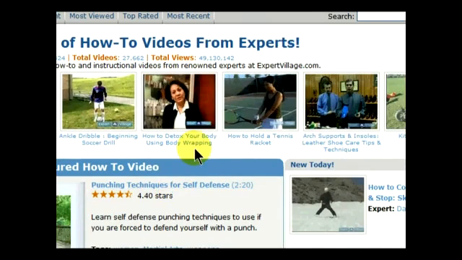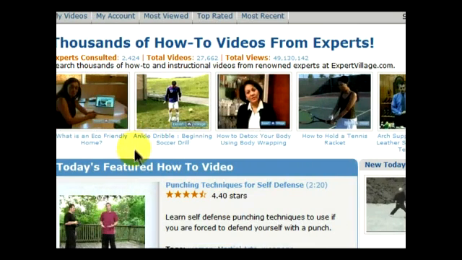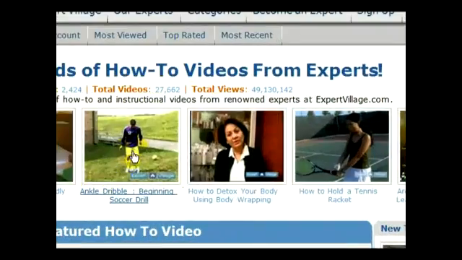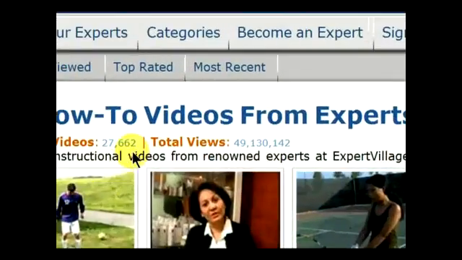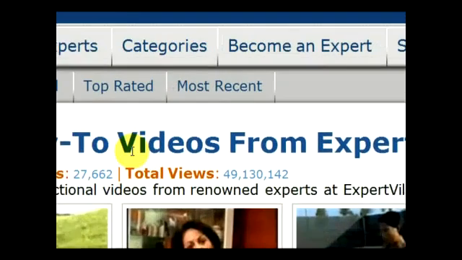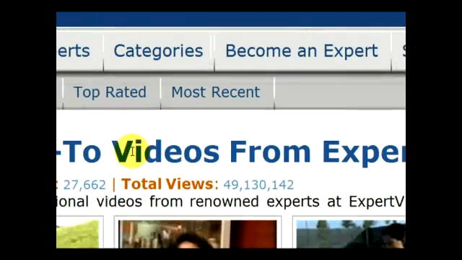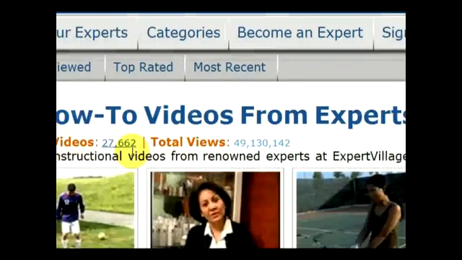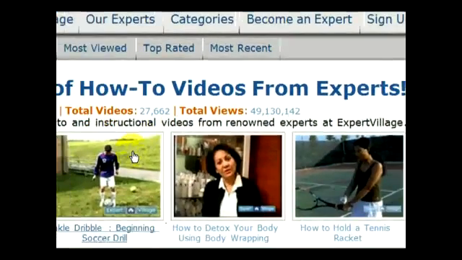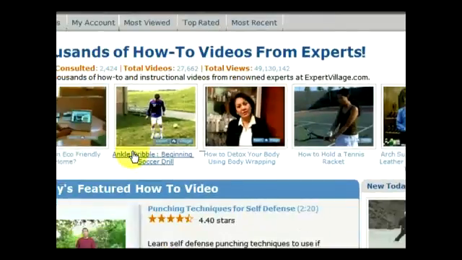Now, if you don't have a mouse with a scroll wheel in the middle, what you could do is just hit Control and plus or minus. The plus will obviously zoom in and the minus will zoom out. And the Control 0 works the same by putting the web page back to its normal view. So it's Control plus or Control minus to zoom in and out, and then Control 0 puts the web page back to the normal view.